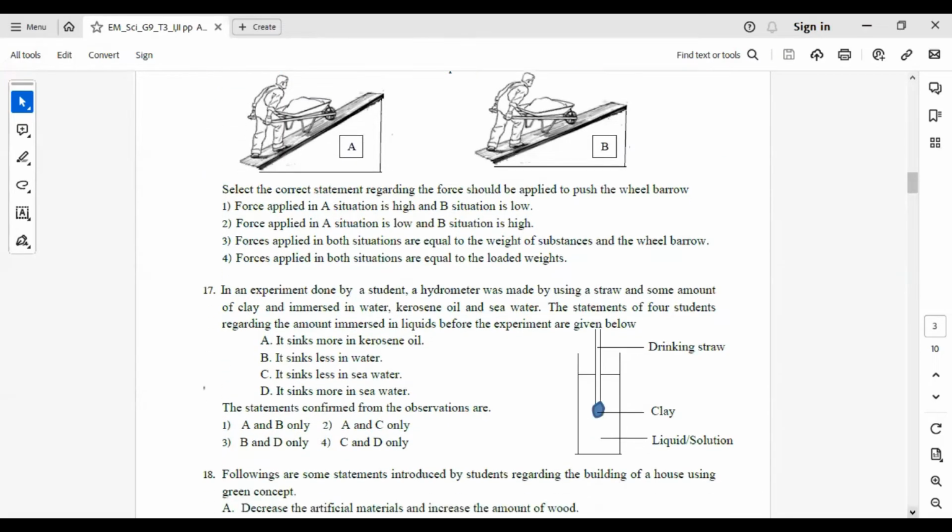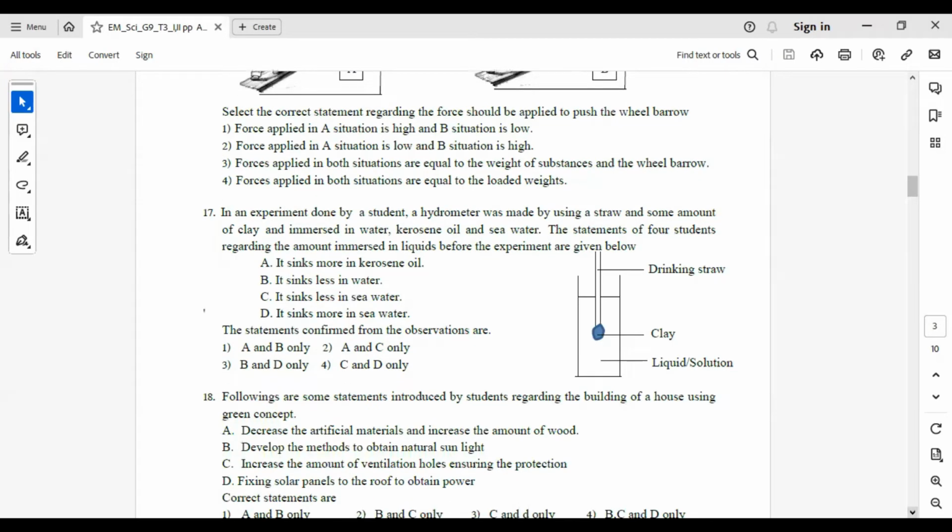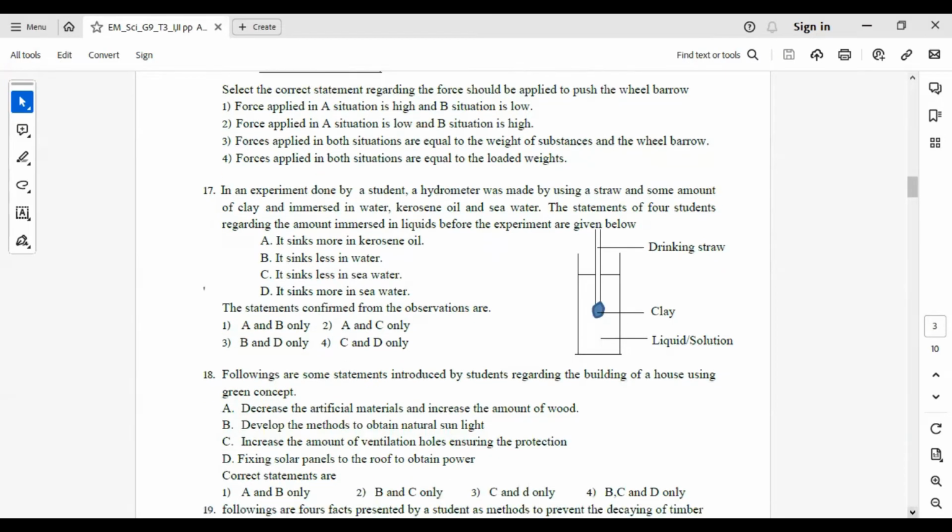17. In an experiment done by a student, a hydrometer was made by using a straw and some amount of clay and immersed in water, kerosene oil and seawater. The statements of 4 students regarding the amount immersed in liquids before the experiment are given below. A. It sinks more in kerosene. B. It sinks less in water. C. It sinks less in seawater. And D. It sinks more in seawater.